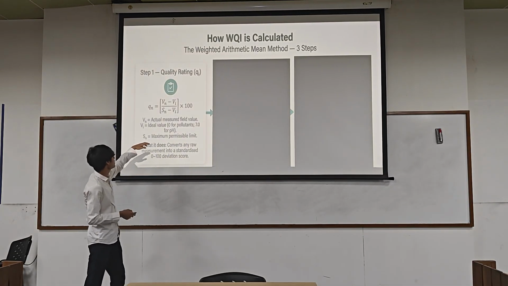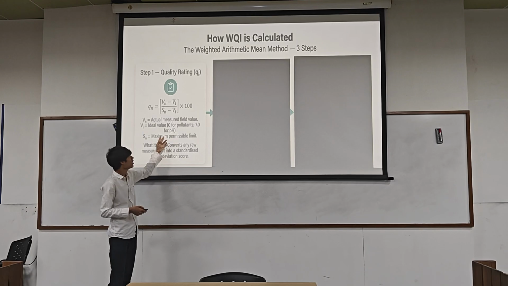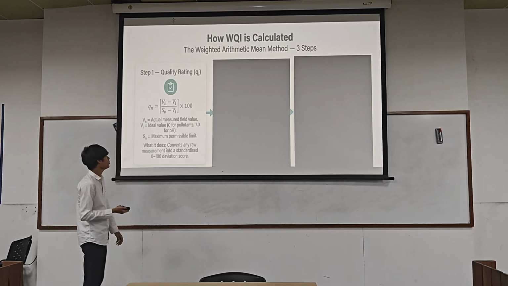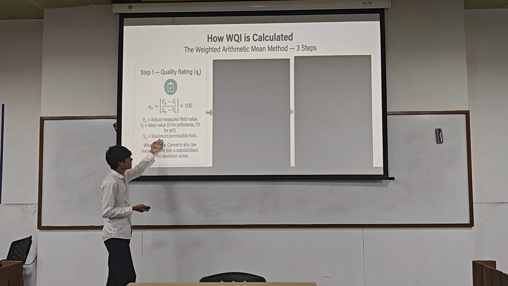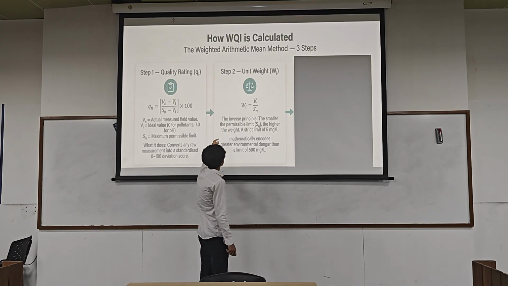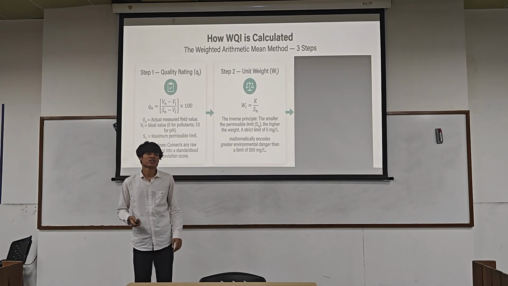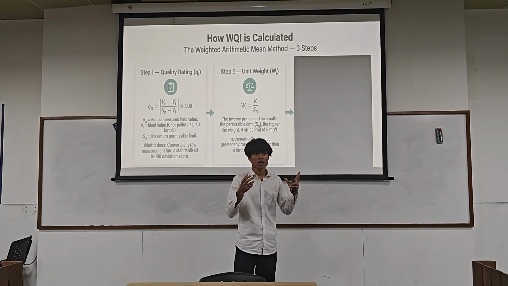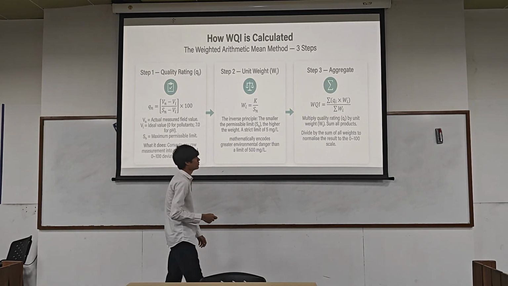For quality rating, the formula is (Vn minus Vi) divided by (Sn minus Vi), times 100. Vn is the actually measured value from the field, Vi is the ideal value, with 0 for pollutants and 7 for pH, and Sn is the maximum permissible limit for the pollutant. The weight is K divided by Sn, where K is a normalization constant, 1 over the sum of 1 over Sn, to get the weights into a 0 to 1 range, and then we simply sum them.